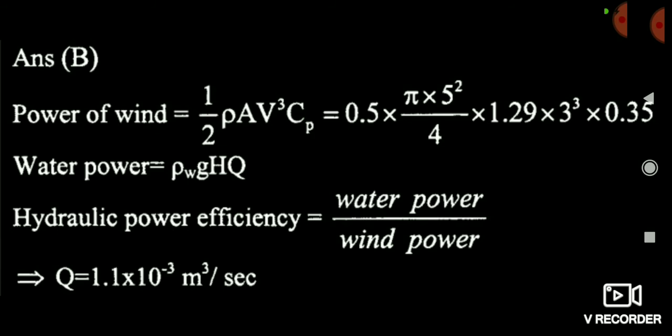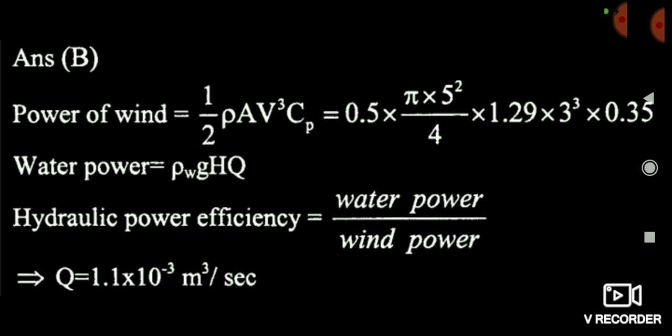Whatever power is generated by the windmill is the maximum power, and after it goes to different electrical appliances, the power is less than the power generated at the windmill. You have to understand it very carefully.